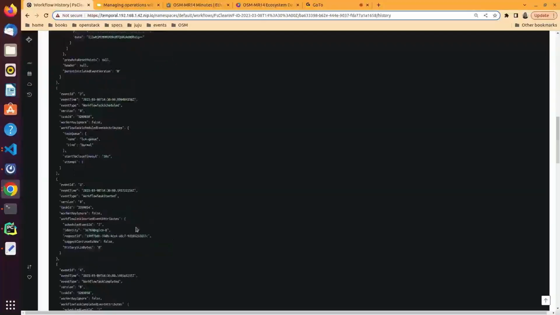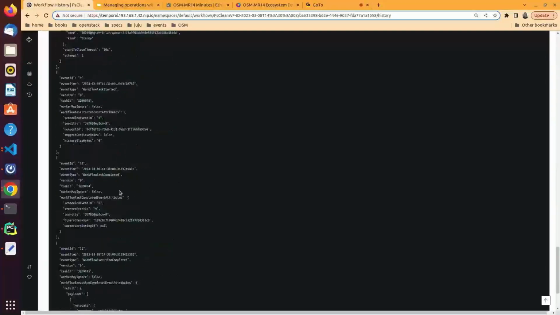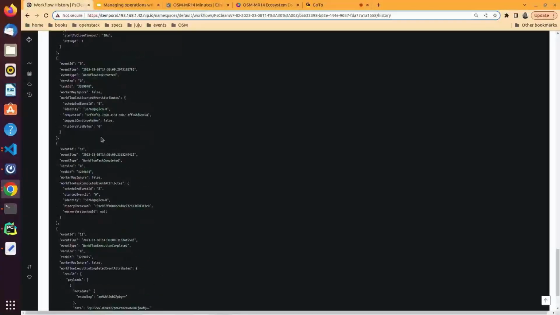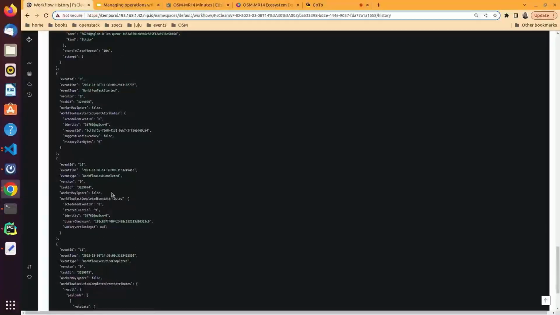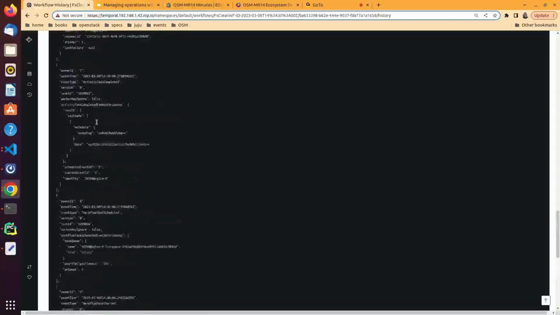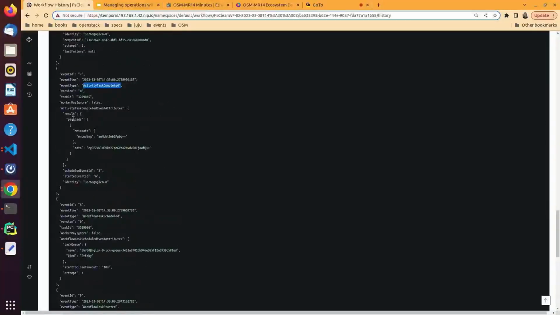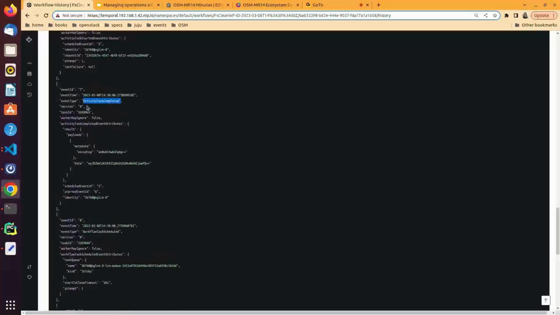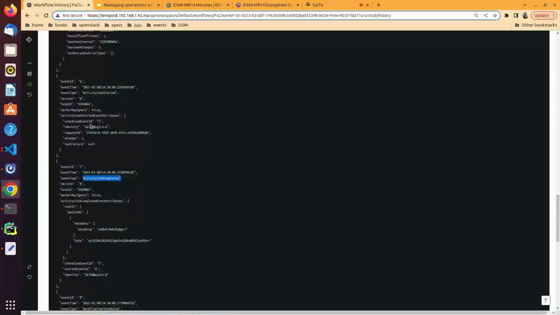So free of charge, we now have a little bit of instrumentation for our code, where we can start looking at things like what takes a long time. Are there things that we can do to improve our performance? Like, are we waiting for something that could potentially be done in parallel? These are the nice little free things that come with Temporal.